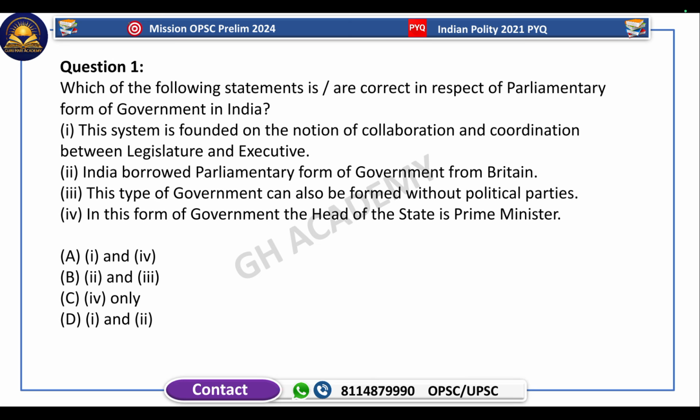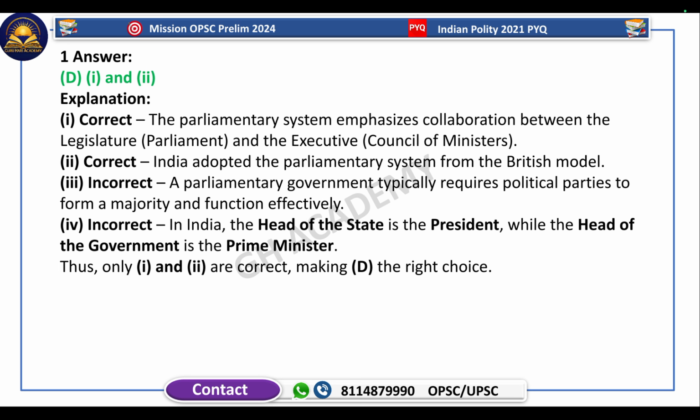India borrowed the parliamentary form of government from Britain. This is also true because Britain colonized us. After independence, we directly took the parliamentary system of government from Britain itself. This type of government can also be formed without political parties. This is incorrect because the parliamentary form of government needs political parties for elections and all. Last statement: in this form of government the head of state is the prime minister. This is incorrect because the head of the state is the president and the head of the government is the prime minister. So the answer is D, 1 and 2. This is the explanation. You all can read, you all can go through it.